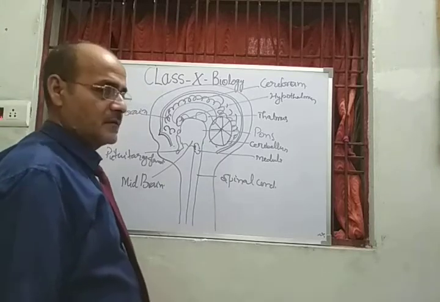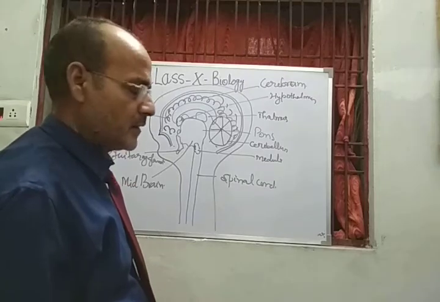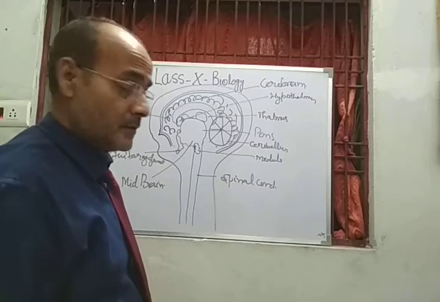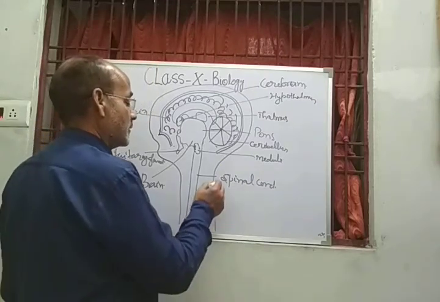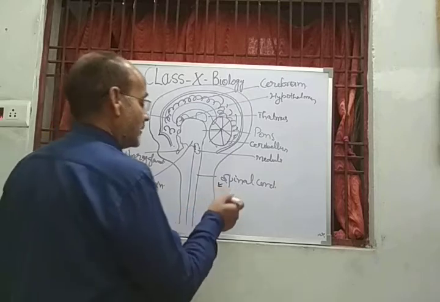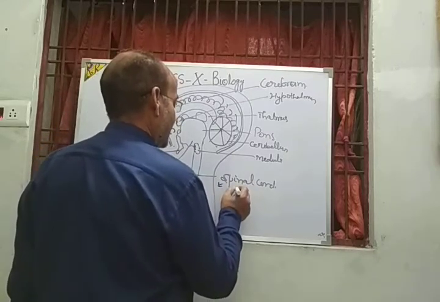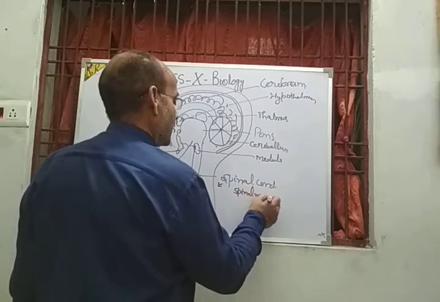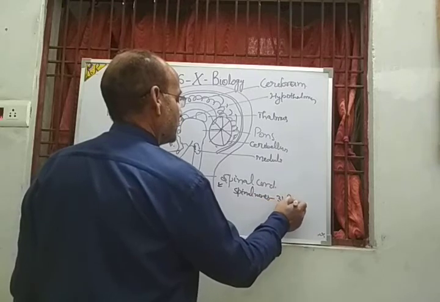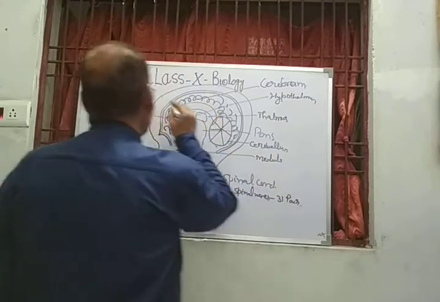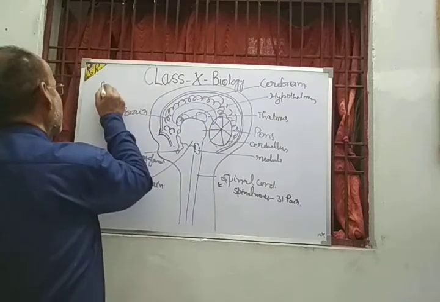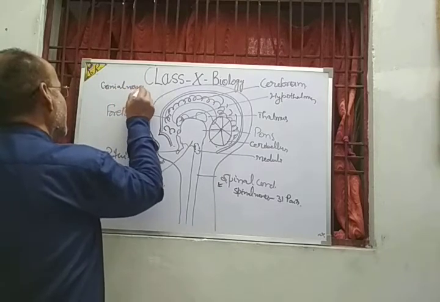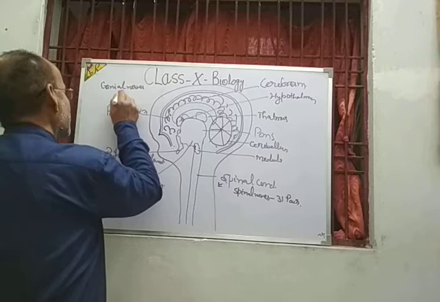This is the main organ of the central nervous system. It controls all the functions of the body. For example, voluntary control is done by the spinal cord, and the nerves that arise from the spinal cord are called spinal nerves, and they are 31 pairs. The nerves that arise from the brain are called cranial nerves, and they are 12 pairs.